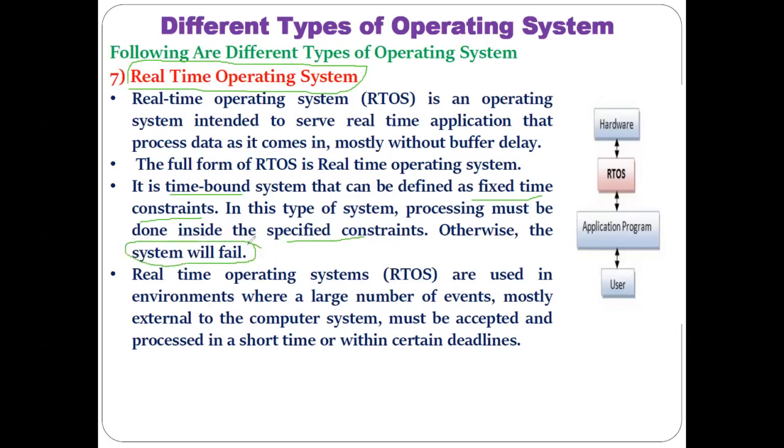Understood? So to complete your task within a time bound or fixed time constraint without any delay, the operating system utilized is called a real-time operating system. It is not like the operating system you use on a system like Windows 10.